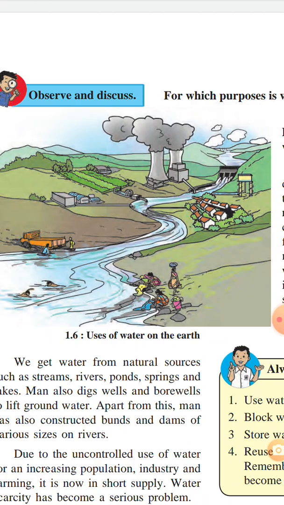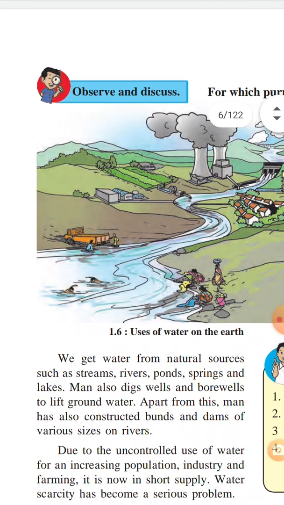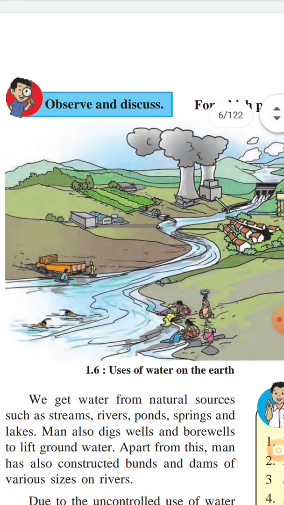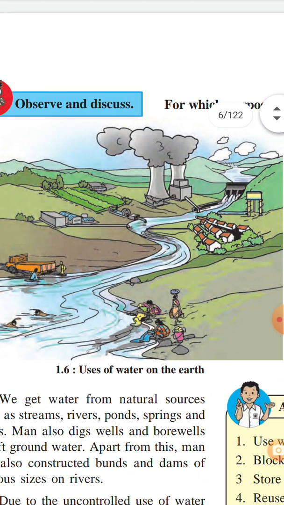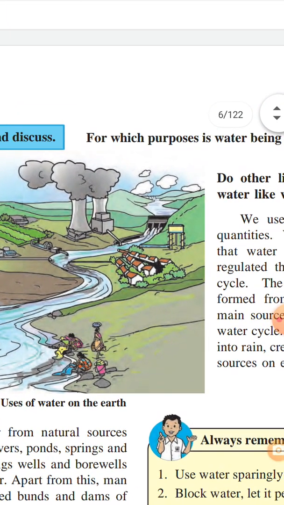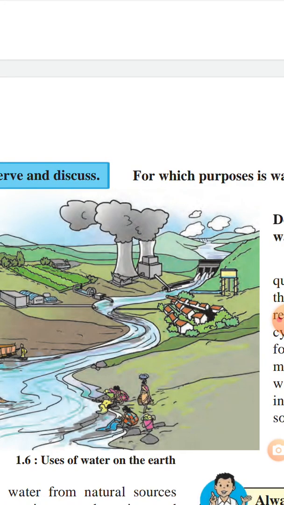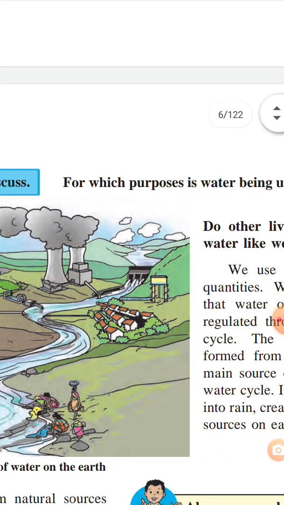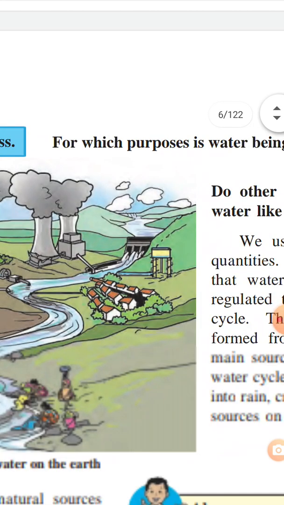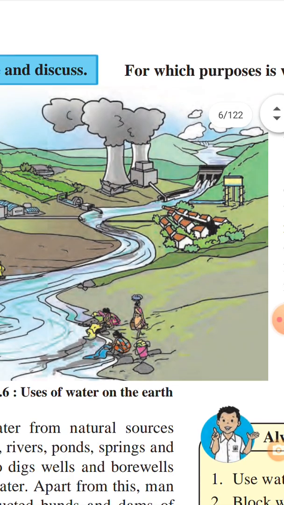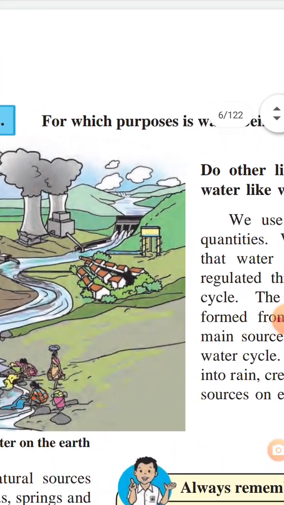Some women use water for washing clothes, and some use water for washing. Here, water is used for farming, and here she uses water for industry. In this way, water on earth is used for various purposes.